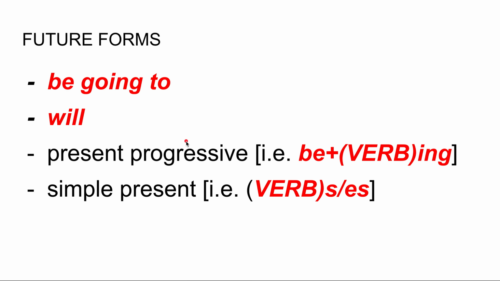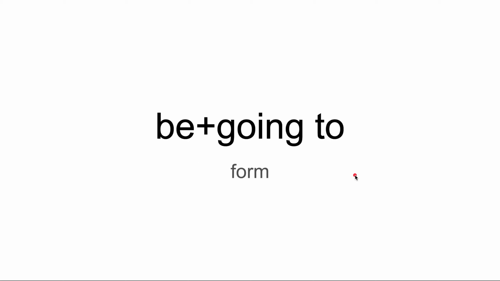Okay, today we'll be looking at the future, and we will be looking at these future forms. That is be going to, will, the present progressive, that is be verb plus verb-ing, and the simple present, that is verb plus s. Before we start, let's look at be going to. We're going to look at the form of be going to.